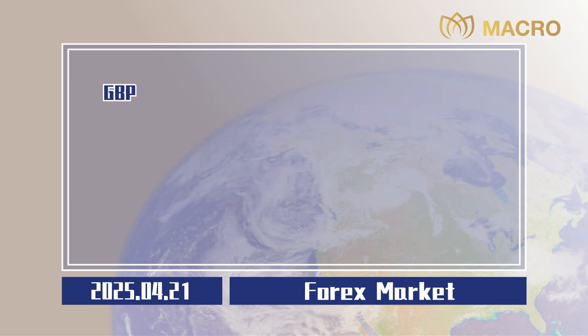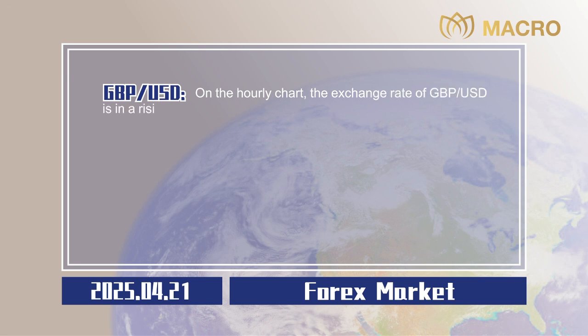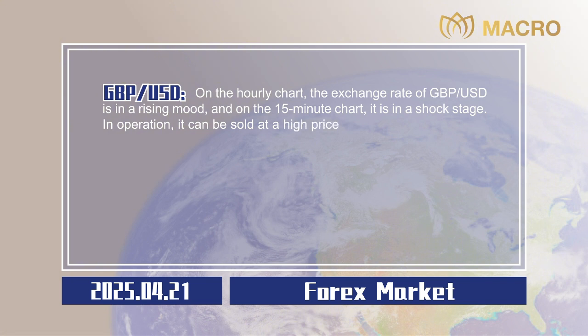0.0020. Pound sterling to US dollar. On the hourly chart, the exchange rate of pound sterling to US dollar is in a rising mood, and on the 15-minute chart, it is in a shock stage. In operation, it can be sold at a high price and bought at a low price in the range of 1.3362 to 1.3400.